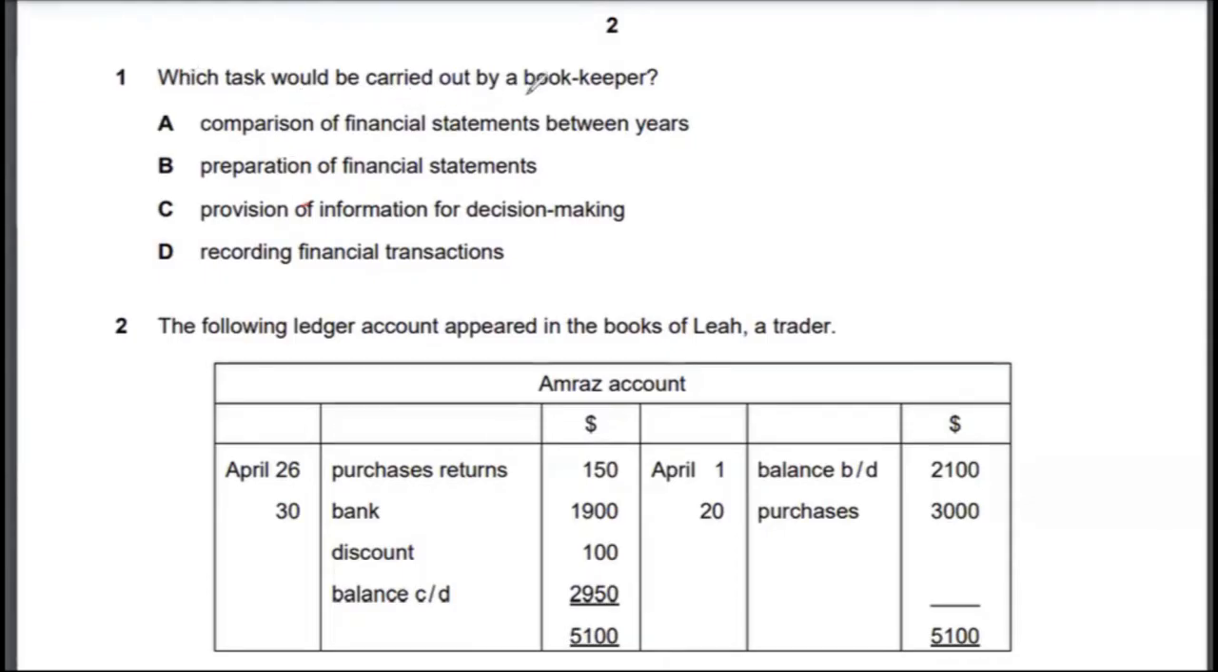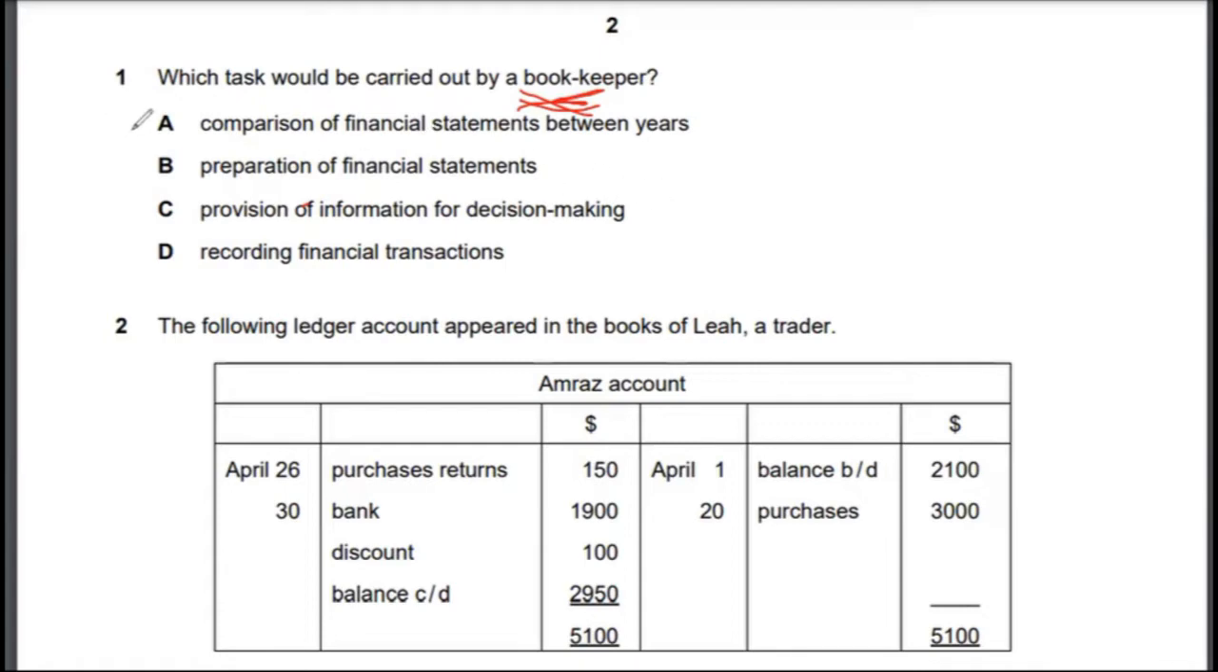Which task would be carried out by a bookkeeper? So basically, you need to understand the difference between an accountant and a bookkeeper. A bookkeeper is basically a very entry-level job, the first job that an accountant might do at the start of the career. After you get your promotions, then of course you will do different tasks. But the point here is that the question has been repeated several times in different ways, but the question most of the time will ask you the same thing: what task would be carried out by a bookkeeper?